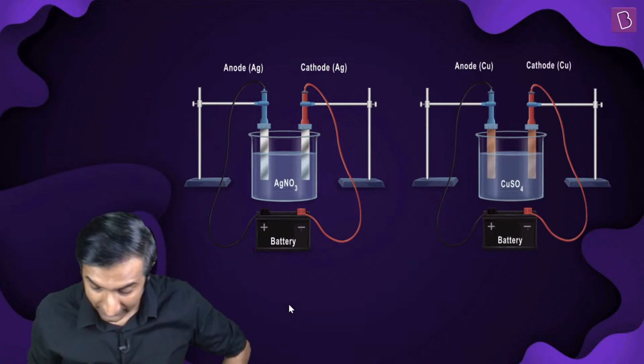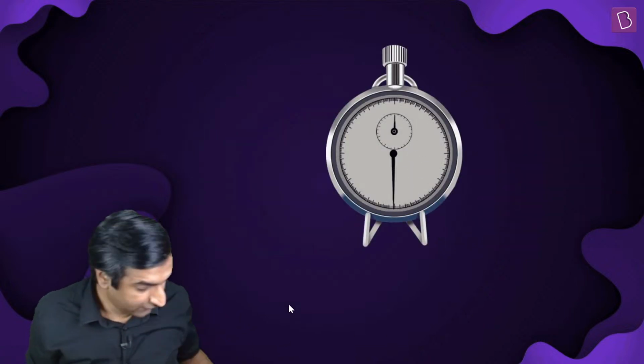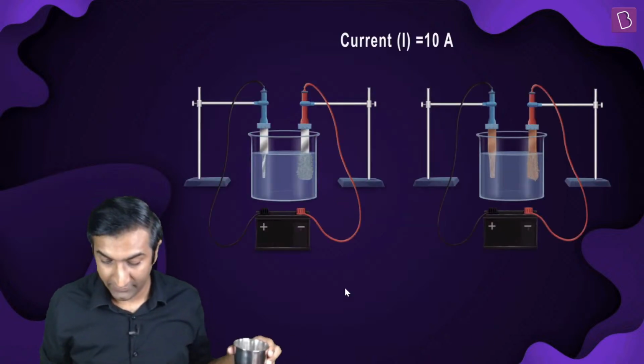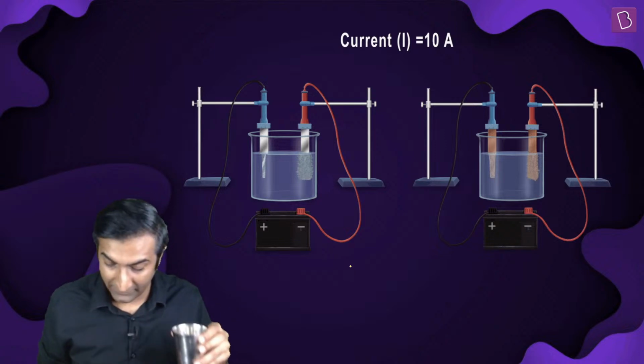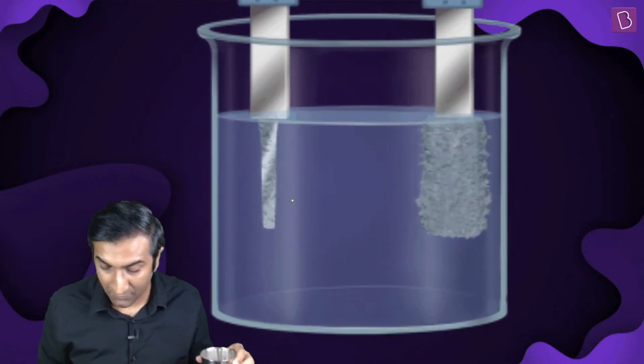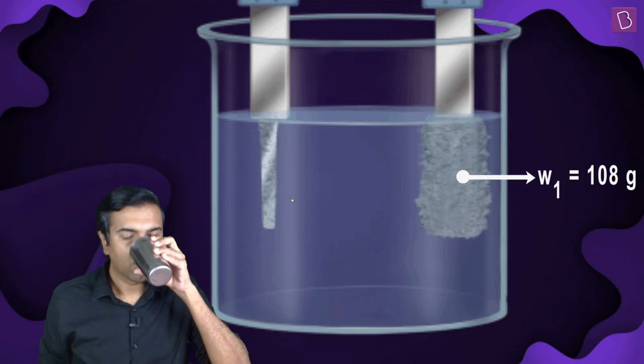Okay, so पहले we can look at this nice graphic that shows you if you pass current, so same amount of current through 2 different cells. Okay, hold on. What happens here is silver deposition is a lot more than copper, it looks like.